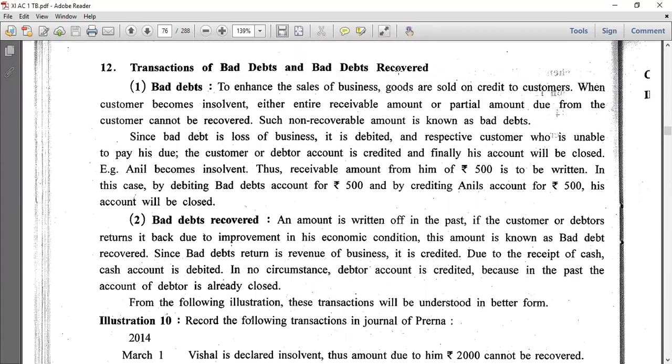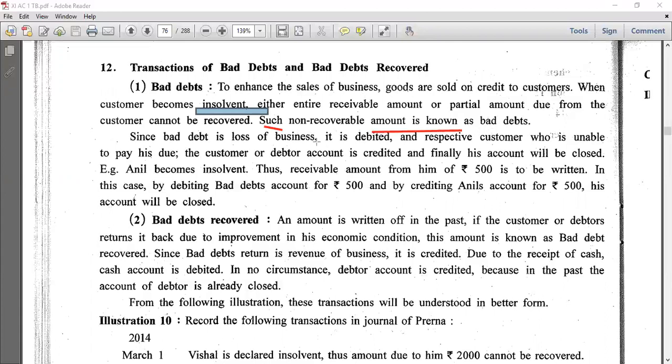To enhance the sales of business, goods are sold on credit to customers. When customers become insolvent, their entire receivable amount or partial amount due from the customer cannot be recovered. Such non-recoverable amount is known as bad debt.